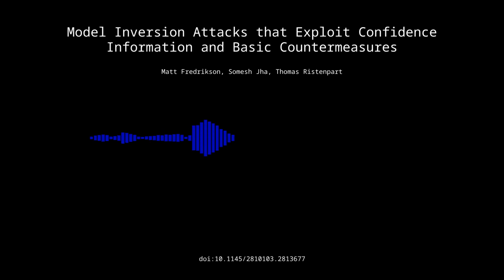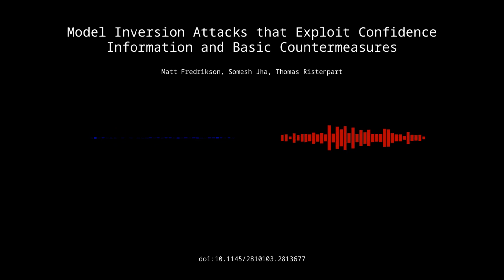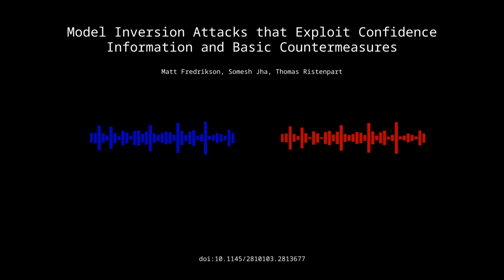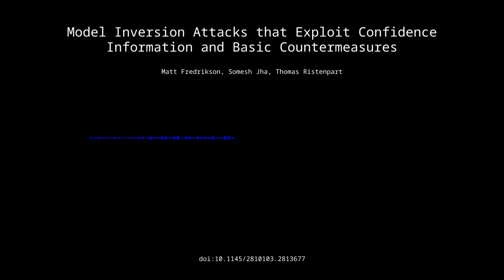Right. And I think perhaps the most encouraging takeaway is that countermeasures are possible. This is not a hopeless situation. We can develop techniques to mitigate these risks, to make our models more robust, more privacy preserving. The call to action to the community is: hey, let's prioritize these techniques alongside our traditional metrics for accuracy and efficiency. We can't just be chasing performance at the expense of privacy. It's about finding that balance between pushing the boundaries of what's possible with machine learning, but also ensuring that we're doing so responsibly and ethically.